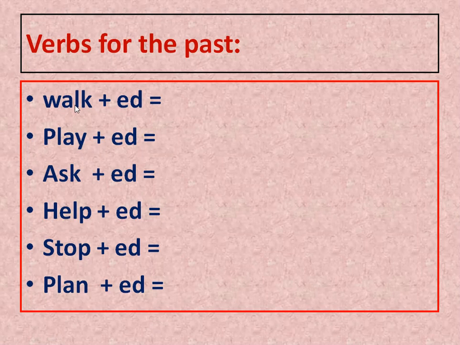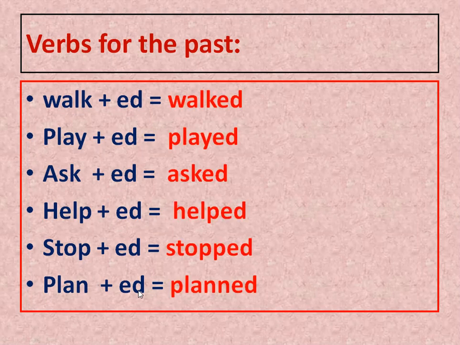So the verb walk plus ed, play plus ed, ask plus ed, help plus ed, stop plus ed, plan plus ed. So let's read them. In the past now: walked, played, asked, helped, stopped, planned.